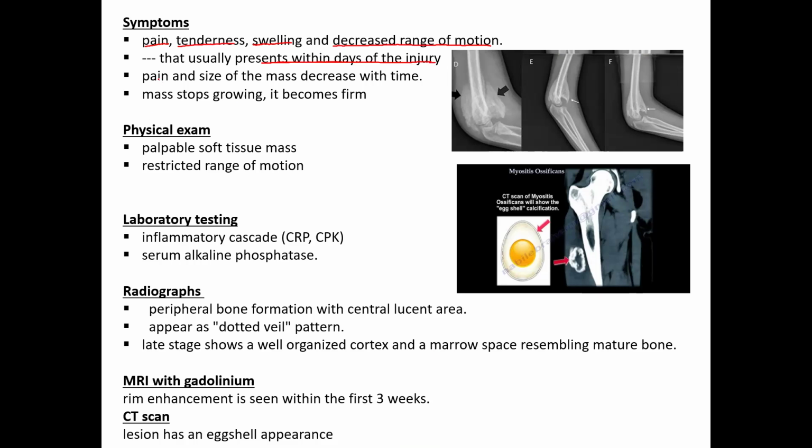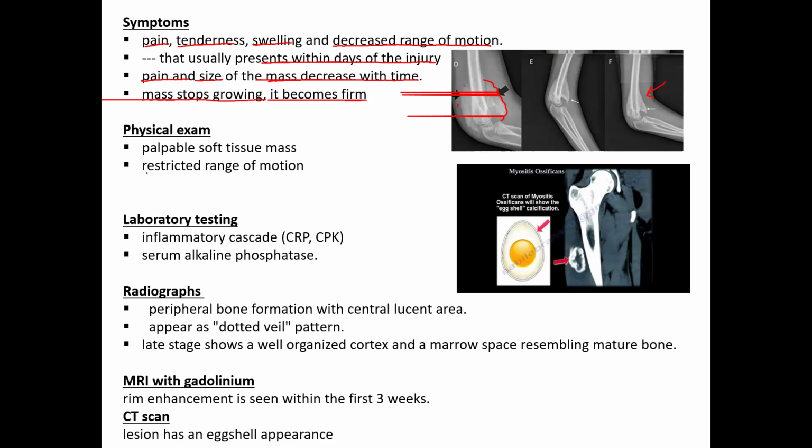Then pain and the size decrease as the tissue starts maturing, and after that the pain disappears, but we can only find the mass. And this mass stops growing when the acute phase goes off and it becomes firm. So you can see the various stages. Here you can see there is so much tissue. Over a period of time, it condenses and ossifies and finally forms a myositis ossificans like this. So it is just causing mechanical blockage, but does not cause any pain after maturation.